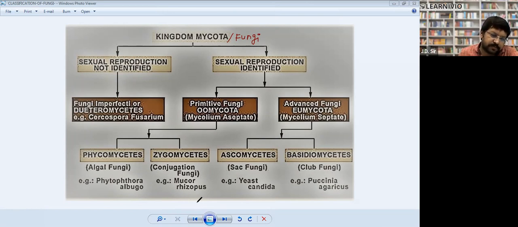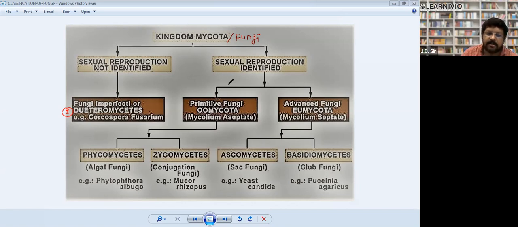Sexual reproduction is not identified, meaning these are the fungi where you will not see any sexual reproduction. We have kept them in a special group, and this group is called Deuteromycetes. These are also known as fungi imperfecti because they do not have sexual reproduction.